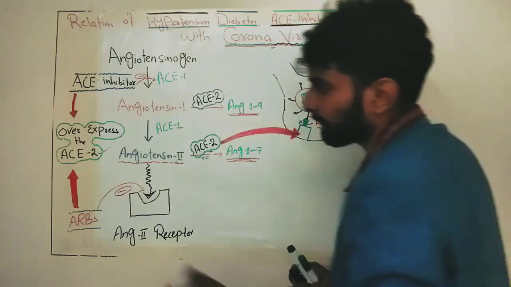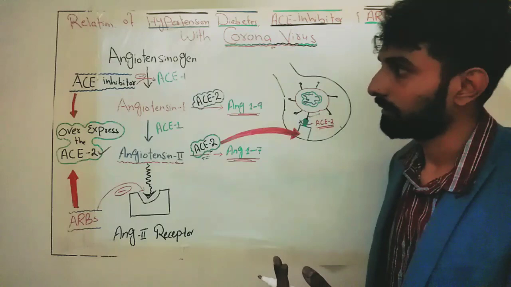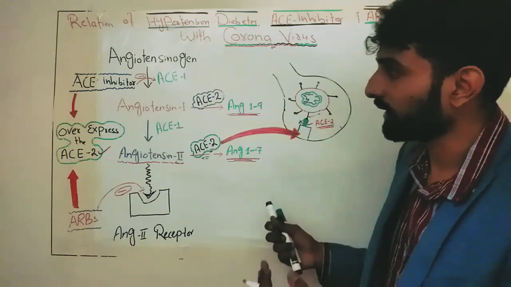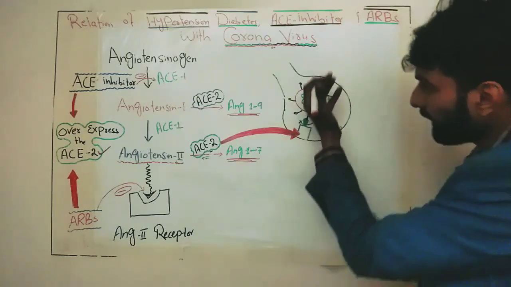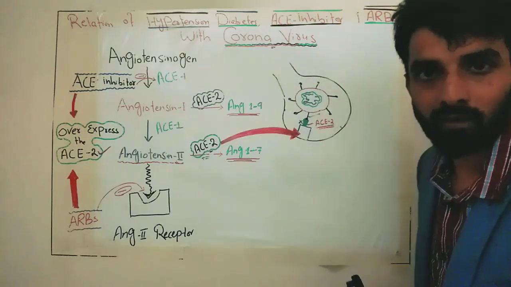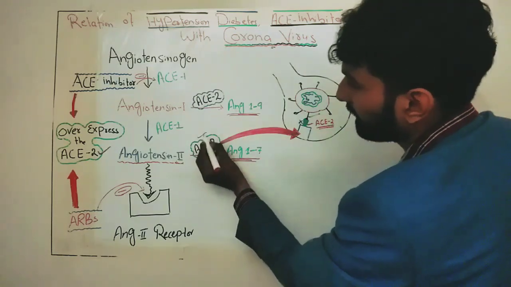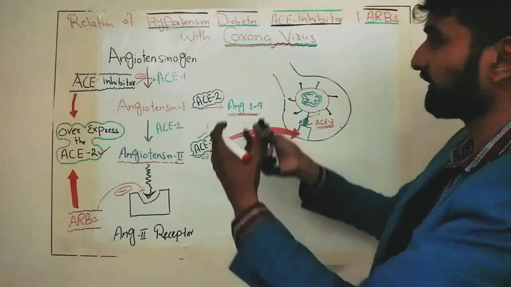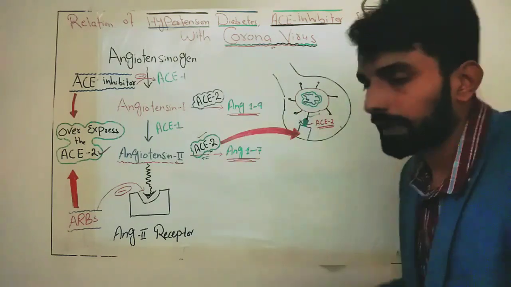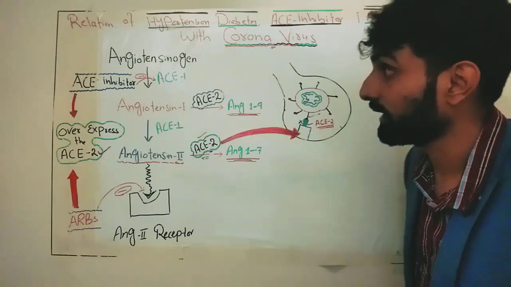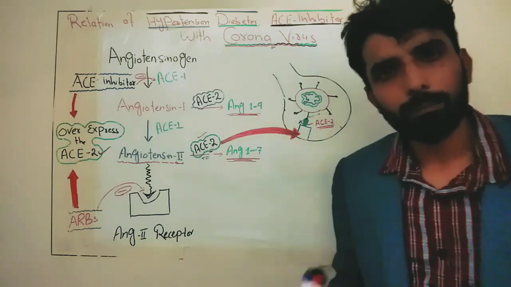So it means we should not take them. Instead, we should think that if they are overexpressing ACE2, they are inviting the coronavirus into our cells. If the number of angiotensin converting enzyme 2 increases, more coronavirus will attack them and get into our cells. So we might think that patients who are taking ACE inhibitors or ARBs should stop their medicine.